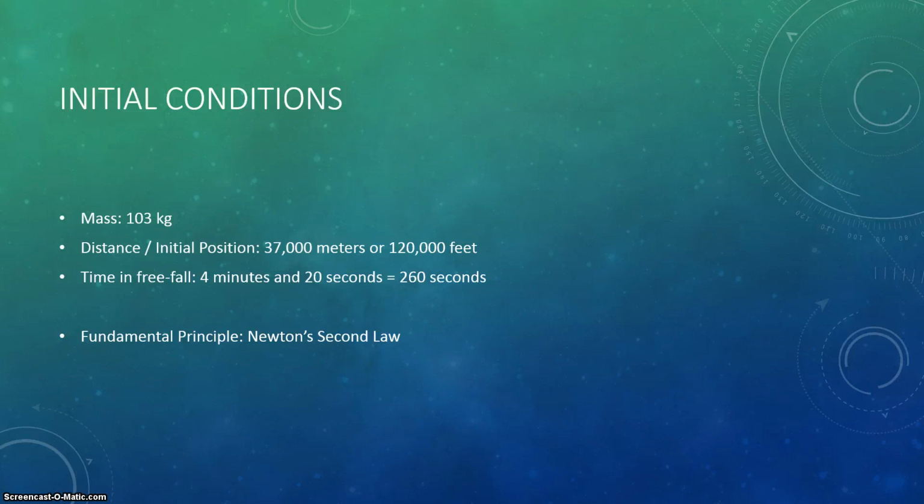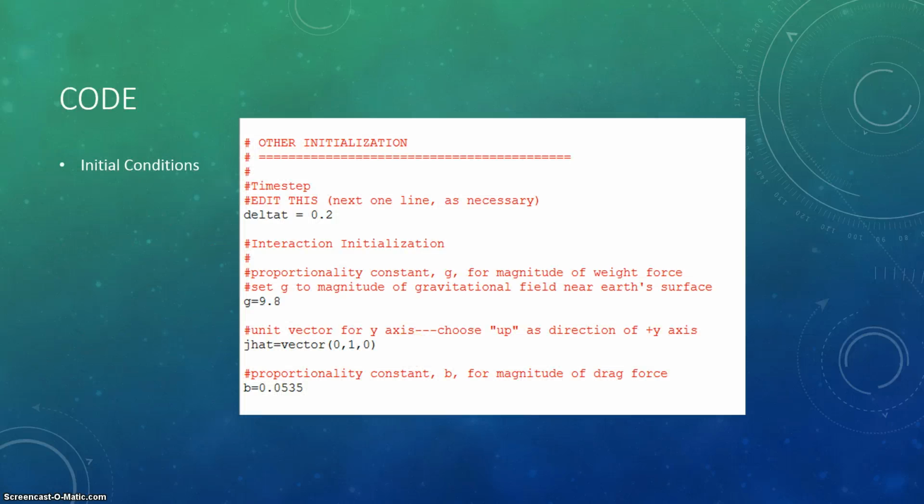As established in the introduction, the loop uses Newton's second law as the fundamental principle to predict motion. Now, to use Newton's second law, we must determine the forces acting on our system, Felix. These include the force exerted by the Earth, the weight, and the drag force, which is determined to be a constant b times the velocity squared times j hat, which establishes that the positive y-axis points to the top.